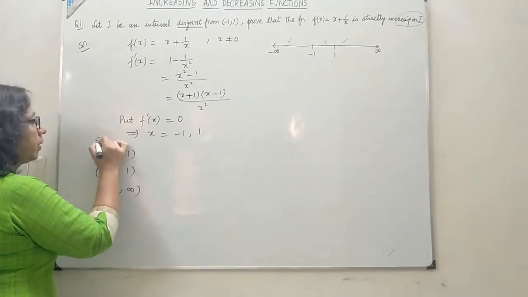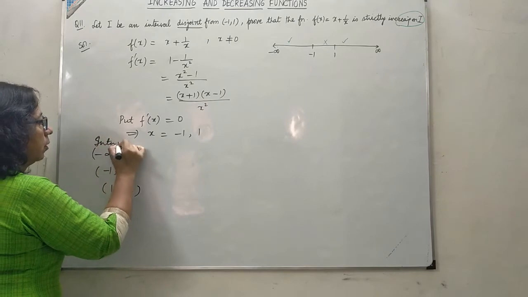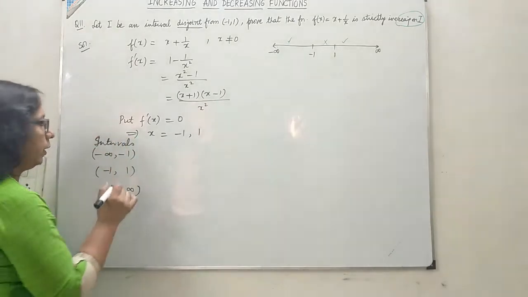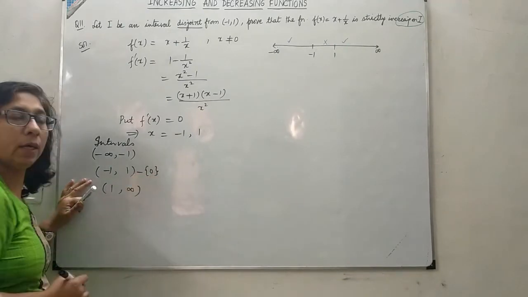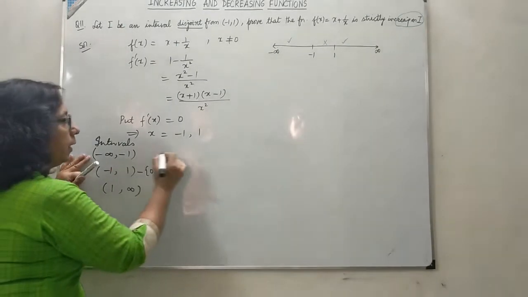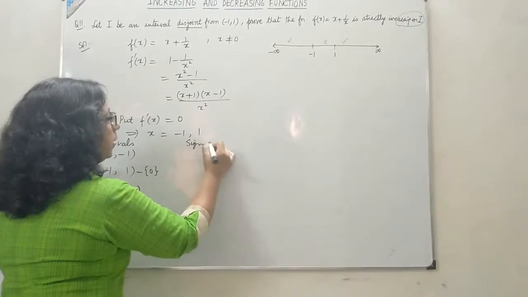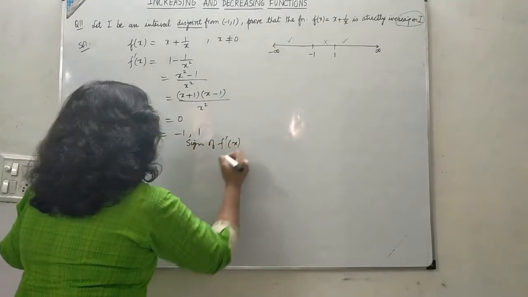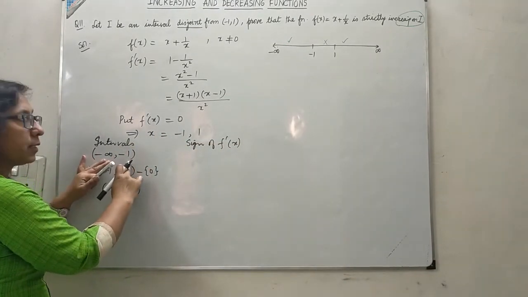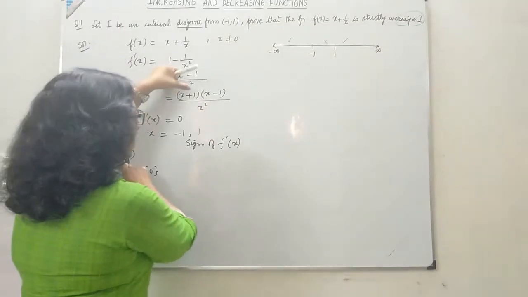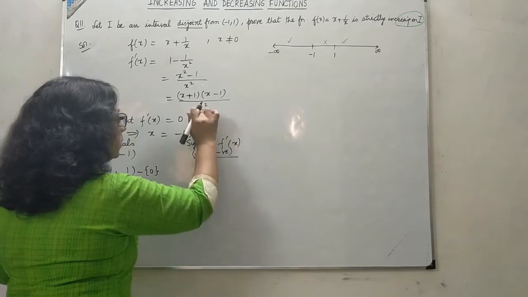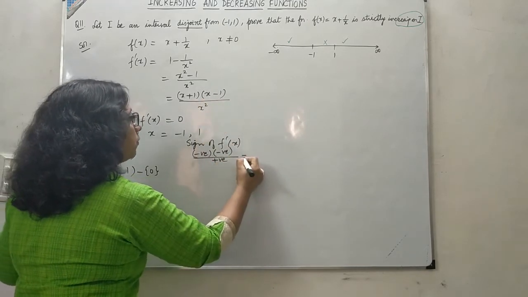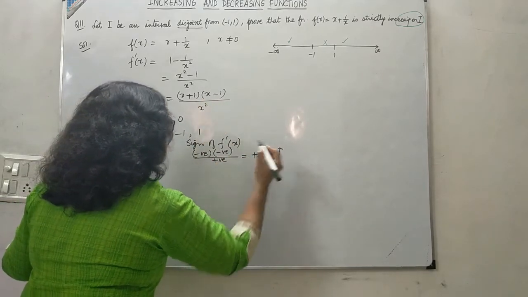So these points divide the real number line into subintervals like this. These are your subintervals of the real number line. We can exclude the point 0 here because 0 is not in the domain. Now for these intervals, I'll check the sign of f'(x). For x less than -1, if I take -2, x + 1 is negative and x - 1 is negative, so negative times negative, and because x² is a square quantity, always positive, this is positive, so increasing.